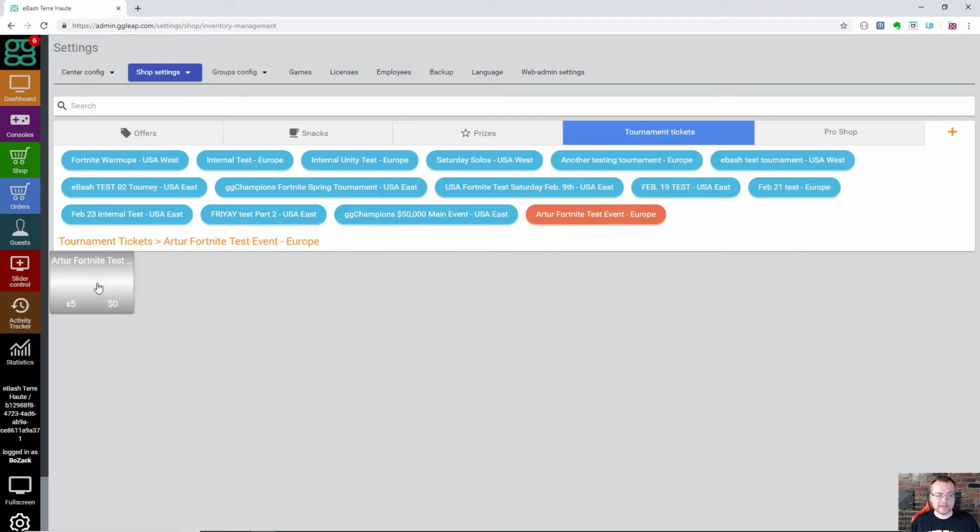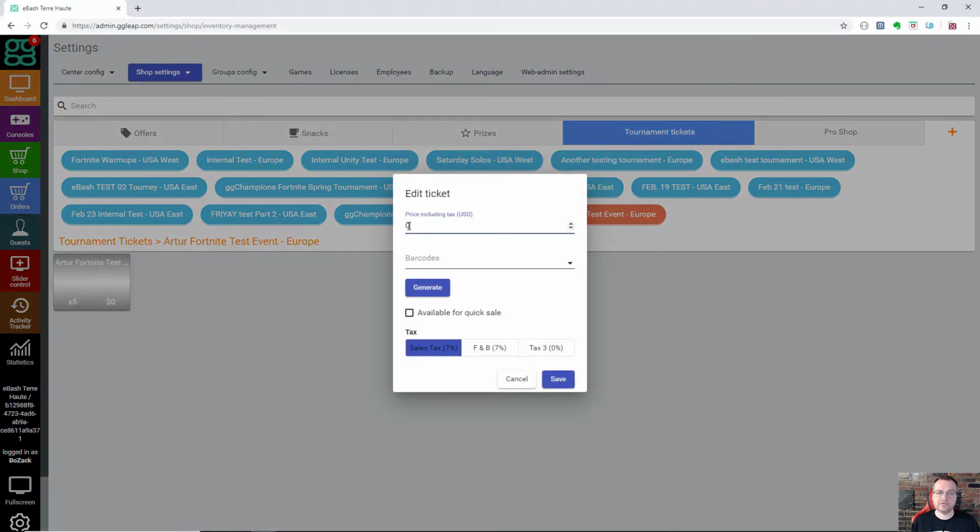Within the inventory, they can then choose to price the tickets however they want for the event. So in this case, they purchased them for $0. We suggest specifically for these Fortnite events that you only charge the amount of time that your players are going to play in the tournament. So let's say if it is $5 an hour, maybe you want to do $15 for a 3-hour event and then save that.